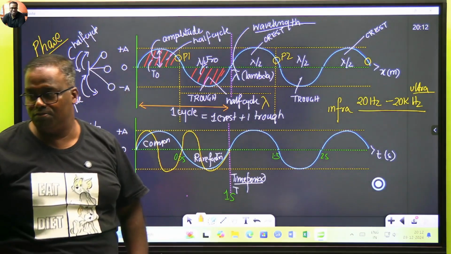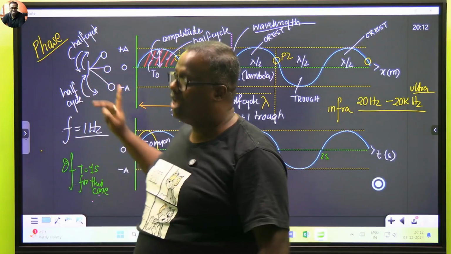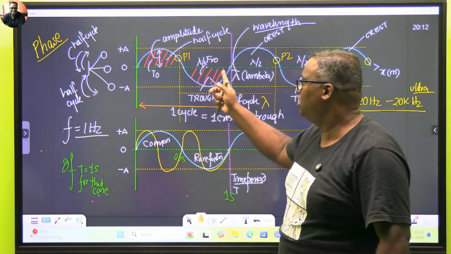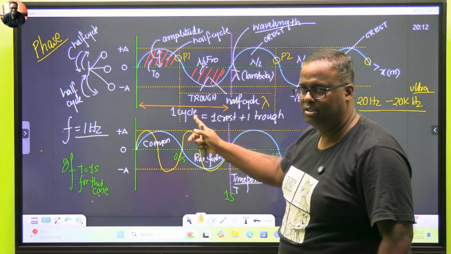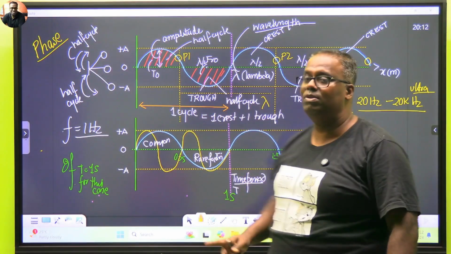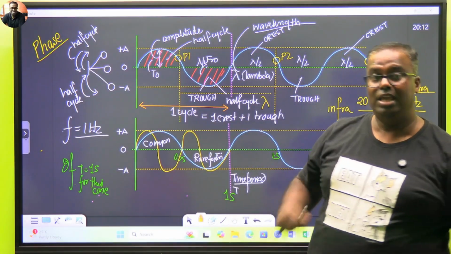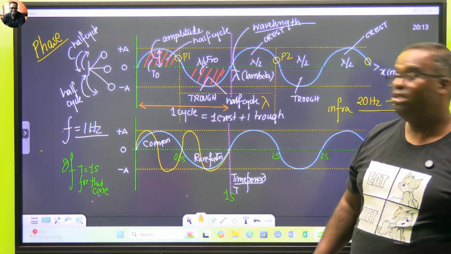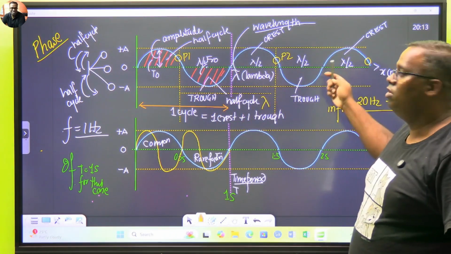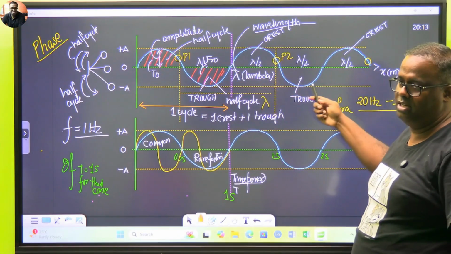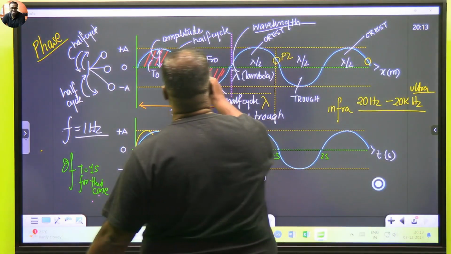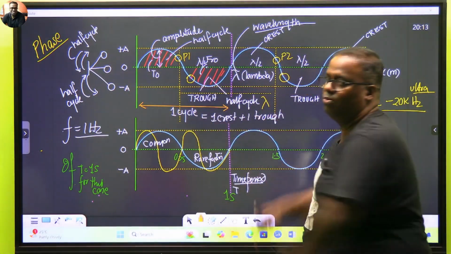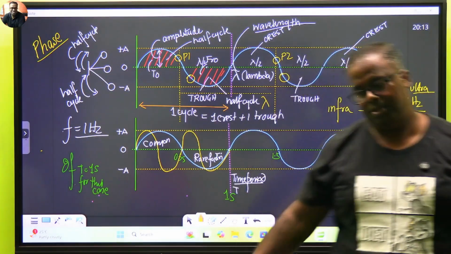One crest and one trough makes one cycle. One crest makes one half cycle. If plotted on the displacement axis, then one crest and one trough shows me one wavelength. The time taken to complete one wavelength is known as time period. If that time period is 1 second, then the frequency of the wave is 1 hertz. Phase are points on a wave which have the same motion trend. Phase can be here also. This is also a point in the same phase. Here also if I try to measure, I'll get one wavelength. Understood? Very good.